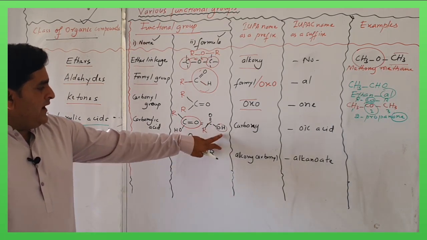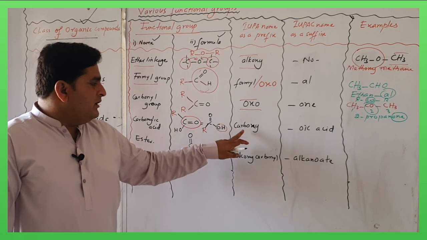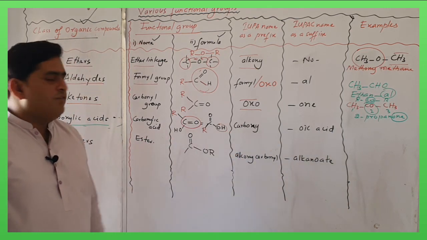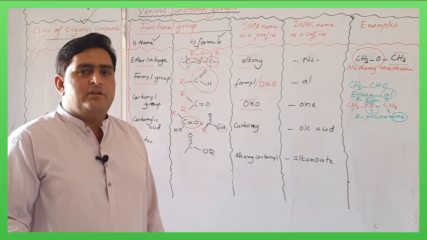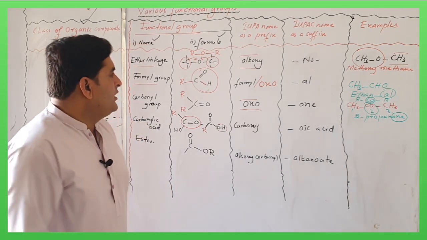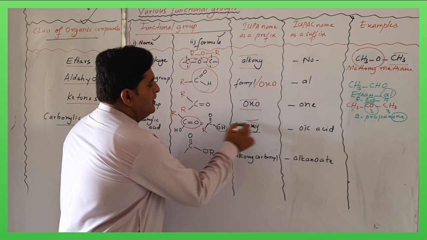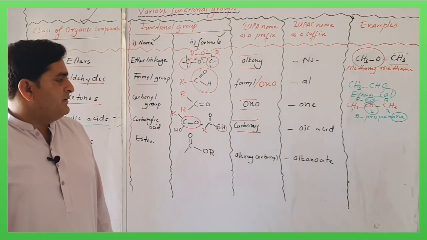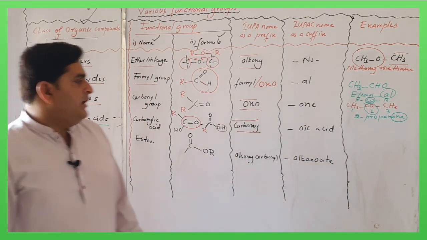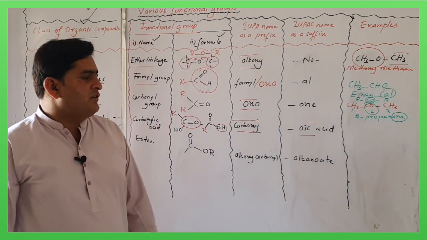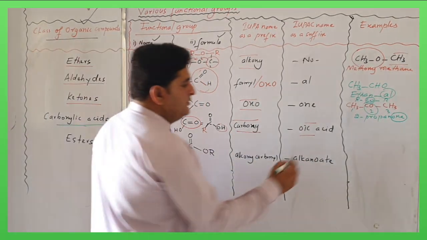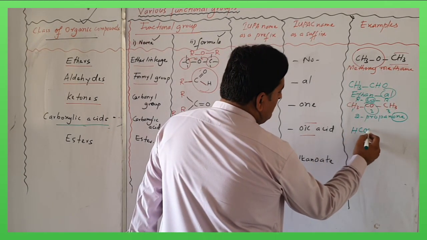Carbonyl and hydroxyl are collectively called carboxy. If a carboxyl group is present with another high priority functional group, its prefix will be carboxy. And if it is itself the major functional group, its suffix will be oic acid. For example, HCOOH.